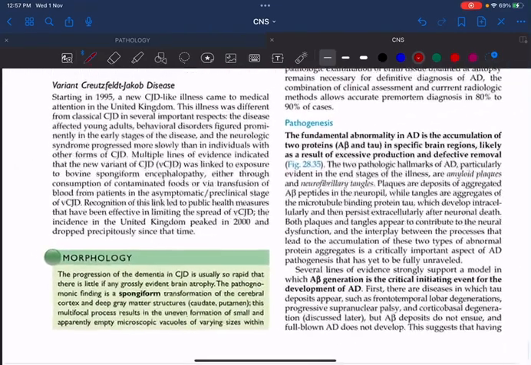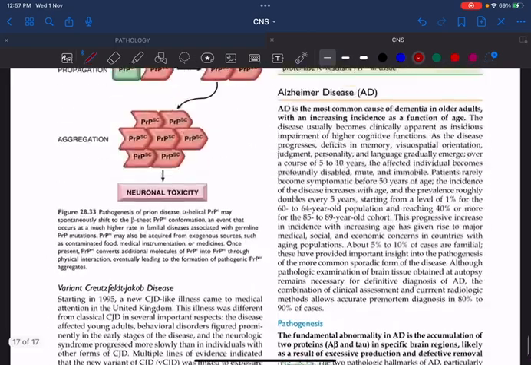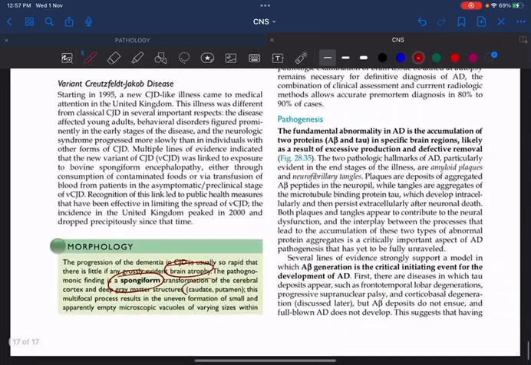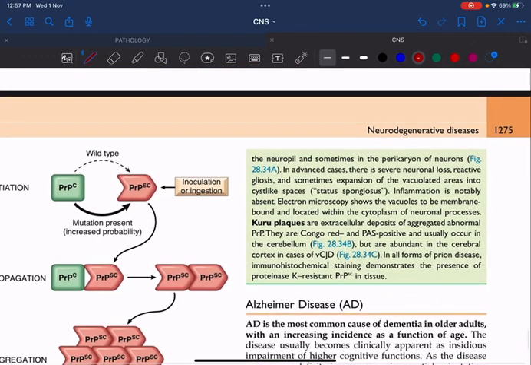Just I want to focus on the morphology. Remember, there will be brain atrophy, spongiform transformation of the gray and white matter will be present, and this mainly affects the caudate and putamen. You can see Kuru plaques, which are nothing but extracellular deposits of abnormal PrP proteins, which can be stained by Congo red and PAS, both will be positive, and this mainly occurs in the cerebellum.